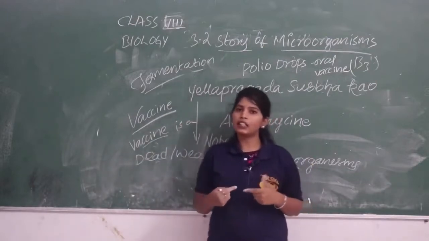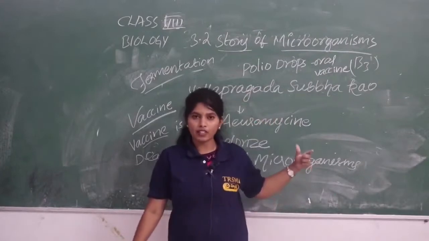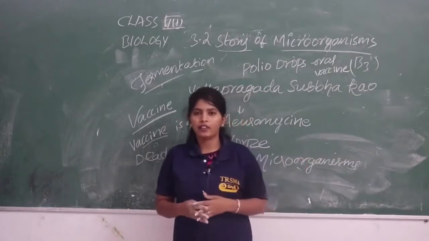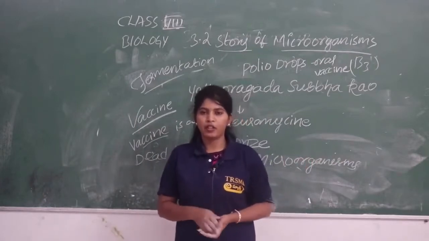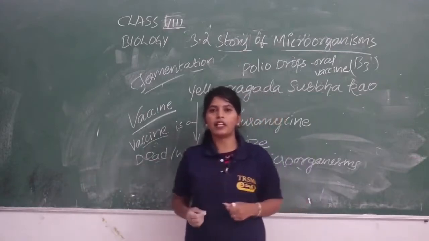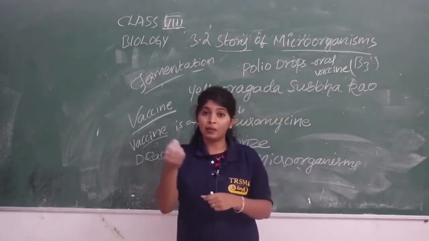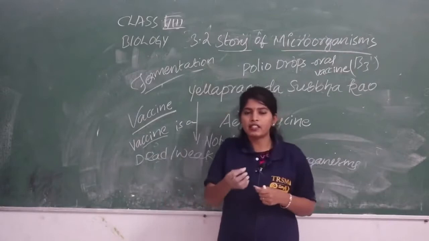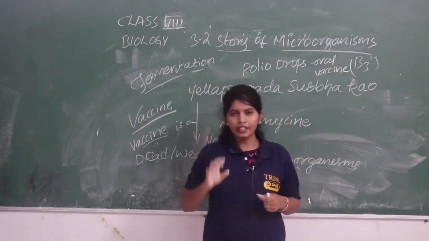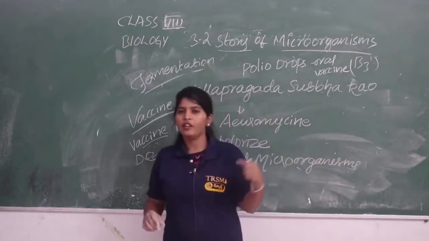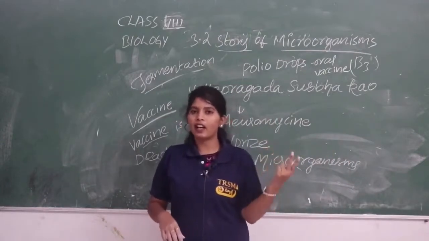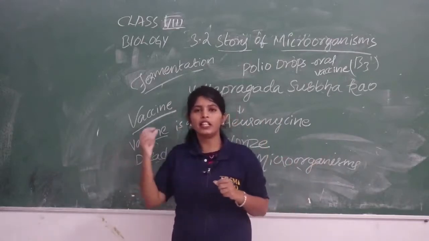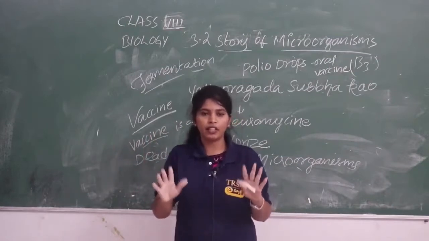Okay, and what are the other kinds of vaccines? Take for example, we have discussed penicillin and also aureomycin. Aureomycin is also a kind of vaccine, right, which can be injected into your bloodstream. What are the other vaccines injected into your bloodstream? They are not oral vaccines, but they mix with your blood. When they mix with your blood, they create resistance against that type of infection, and as soon as the infection, whether protozoa, bacteria, algae or virus, enters your body, the vaccine immediately kills it and protects you from the diseases.